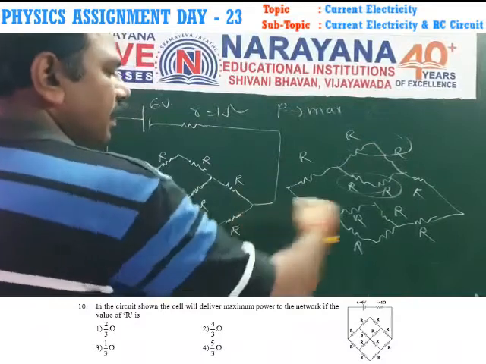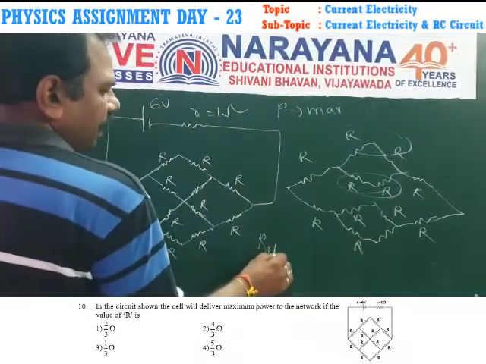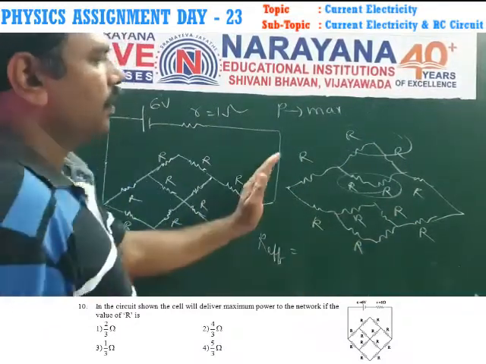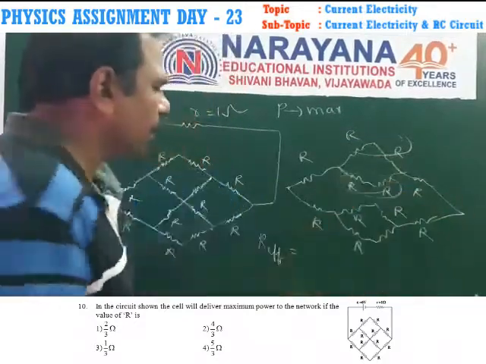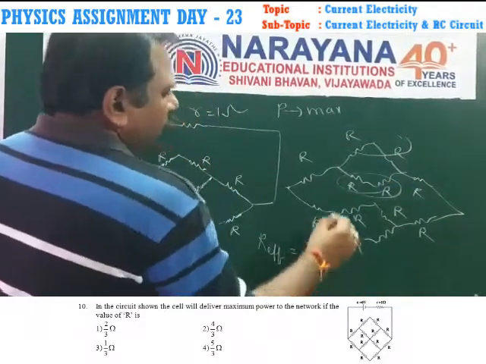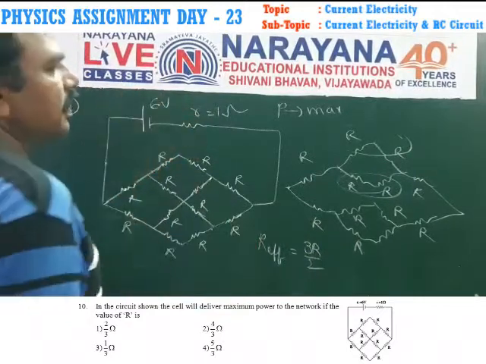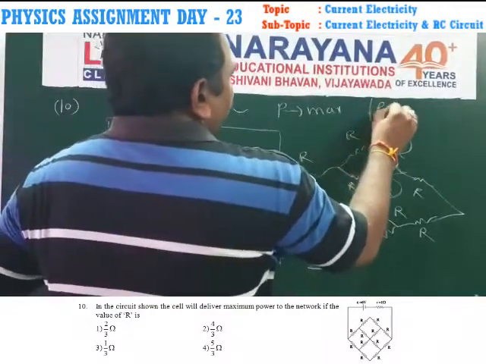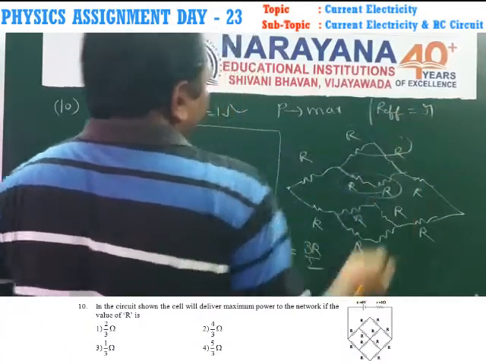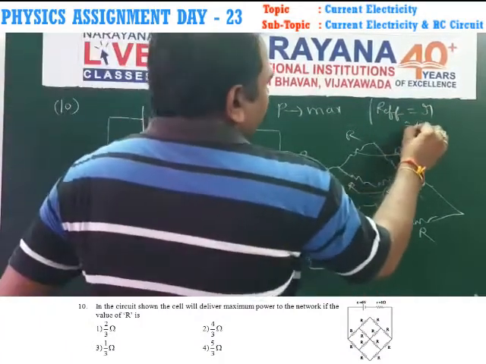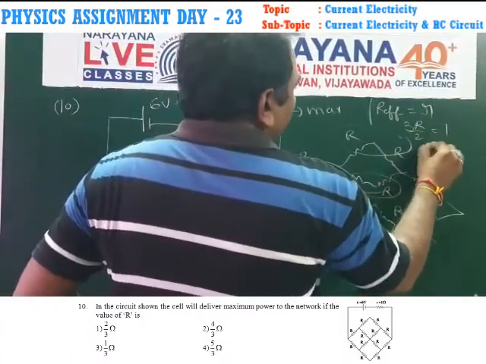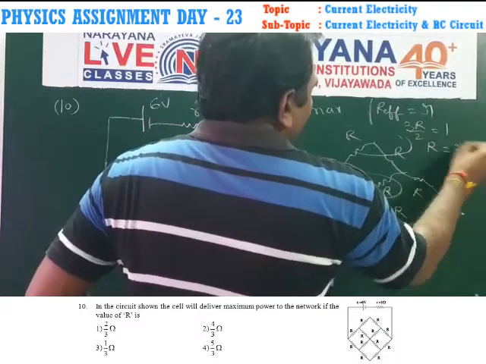So the final effective external resistance is, this is 3R and it is 3R, both in parallel, 3R by 2. The effective external resistance is equal to the internal resistance of the cell, so 3R by 2 is equal to 1. R is equal to 2 by 3 ohms.